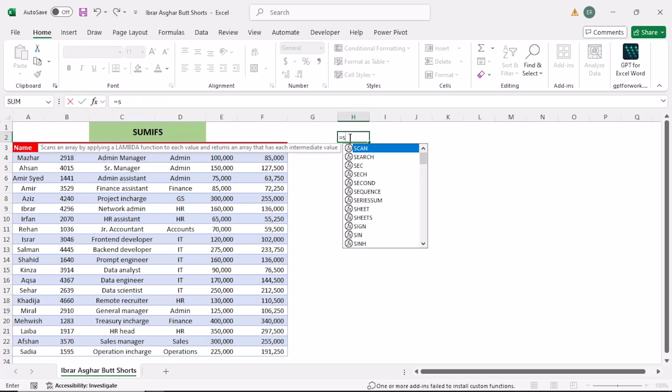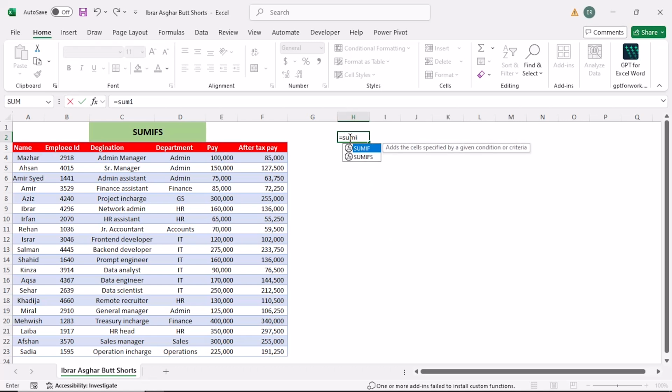Sumifs is a logical function and we use Sumifs when we need to sum values that meet more than one criteria. So suppose in this case I want to sum after tax pay of employees whose names start with I, condition 1, and also condition 2 that they must belong to HR department. So we have two conditions. I want to sum after tax pay of employees whose names start with I and they must belong to HR